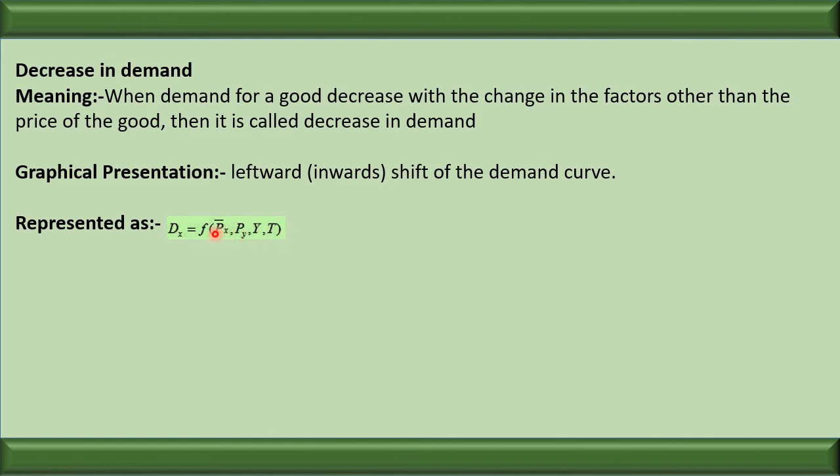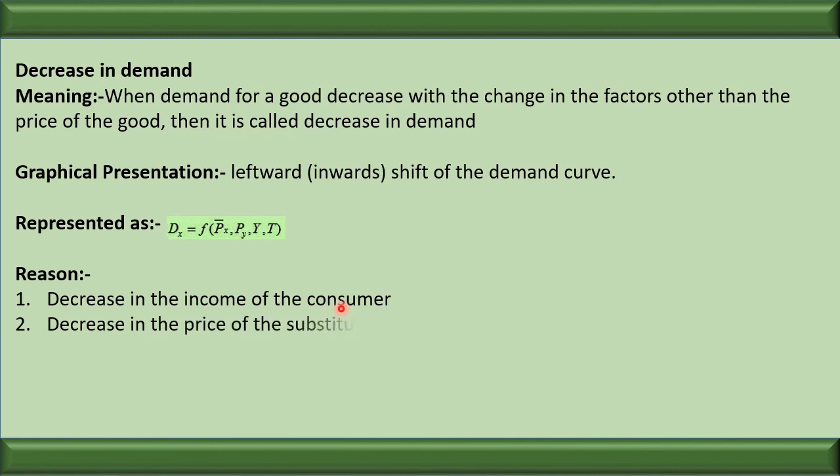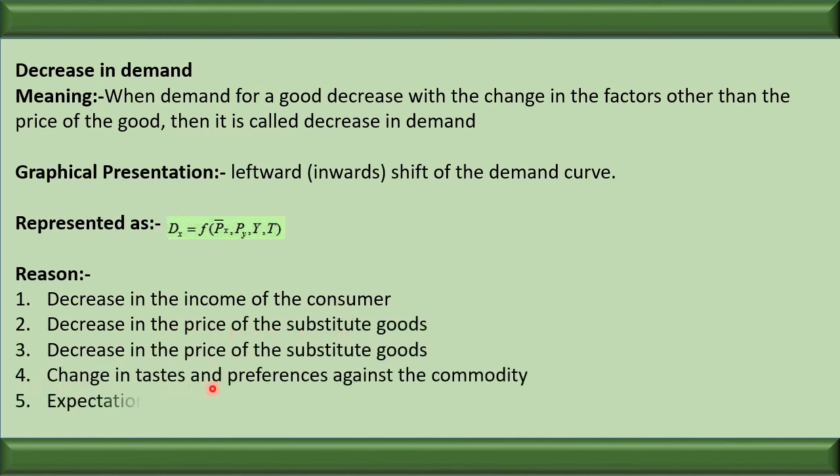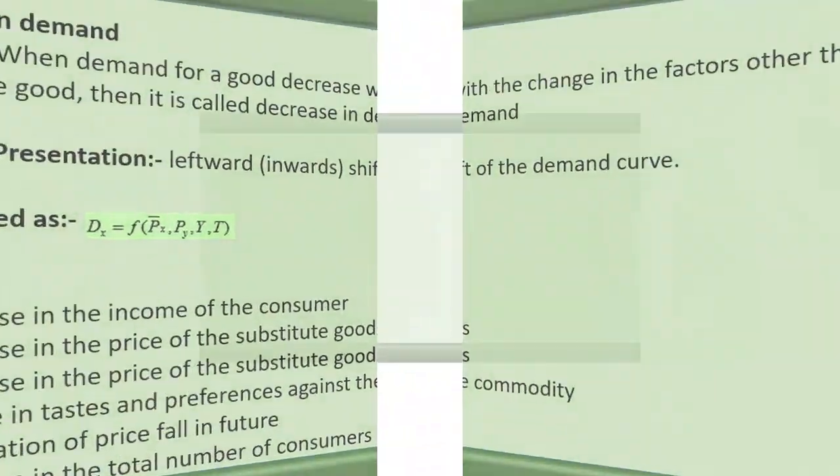Price is constant. Let us see the reasons. Decrease in the income of the consumer, decrease in the price of the substitute goods, change in the taste and preference against the goods, expectation that in the future the price will fall, decrease in the number of the consumers. These are the factors behind the decrease in demand.